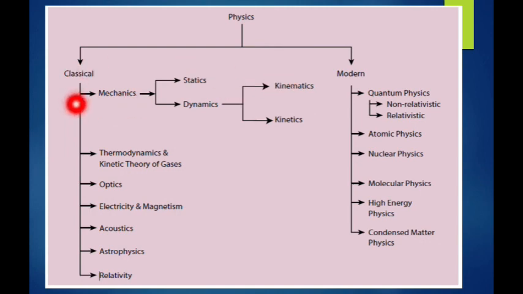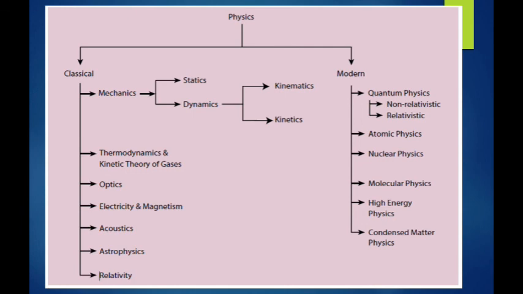Okay, classical physics, first one is mechanics. Again mechanics is classified in two types, statics and dynamics. Again dynamics is classified in two types, kinematics and kinetics. Again, another topic is thermodynamics and the kinetic theory of gases, optics, electricity and magnetism, acoustics and astrophysics, and the last one is relativity. Okay students, see the next one.